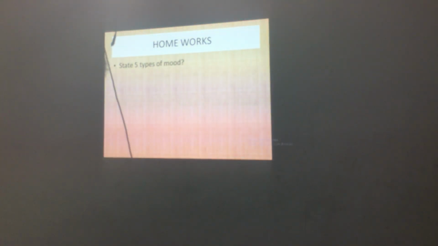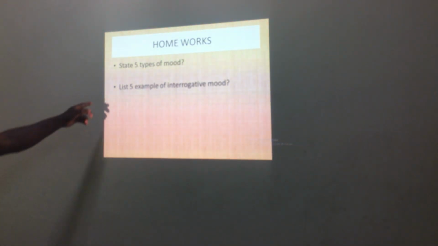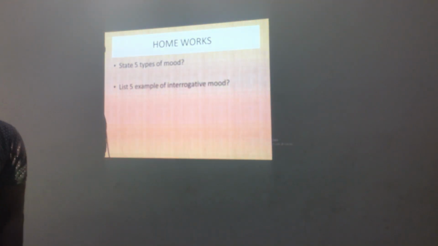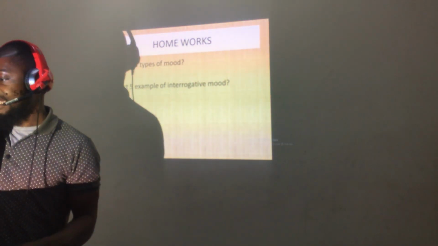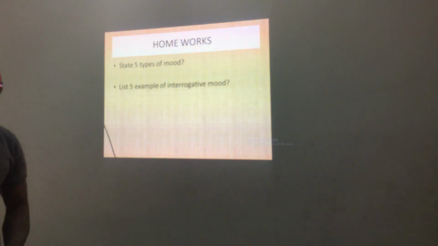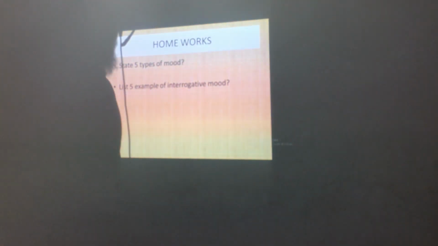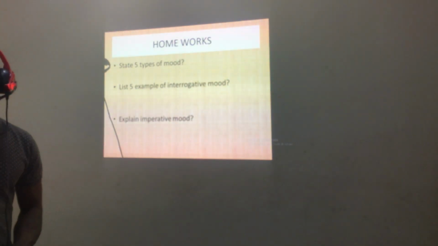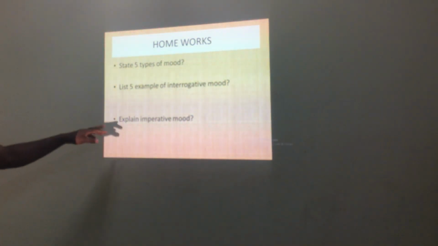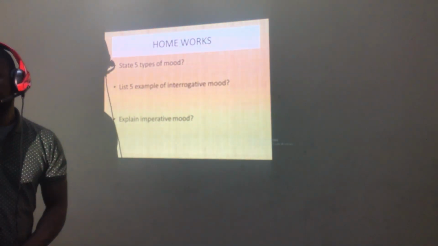Now, the next question is list 5 examples of interrogative mood. Again, explain what is imperative mood.